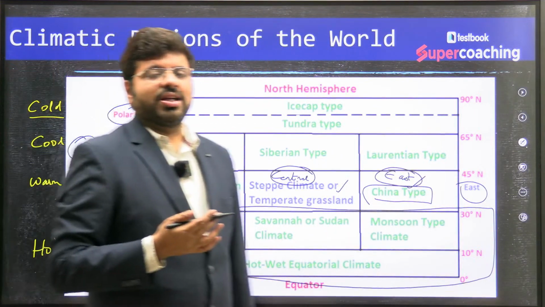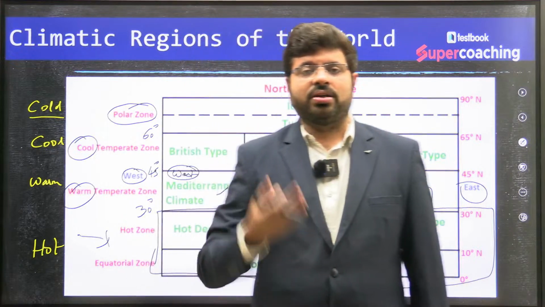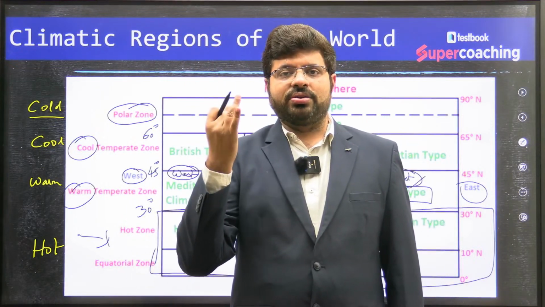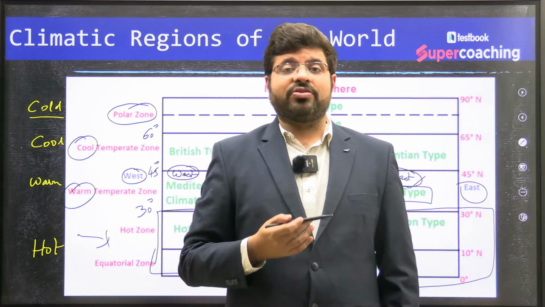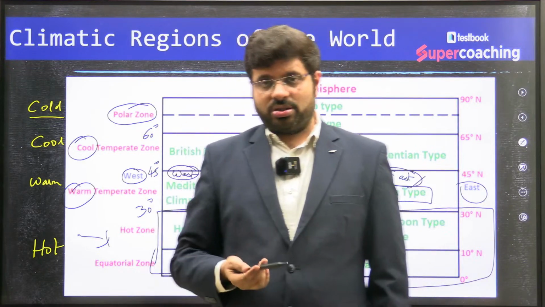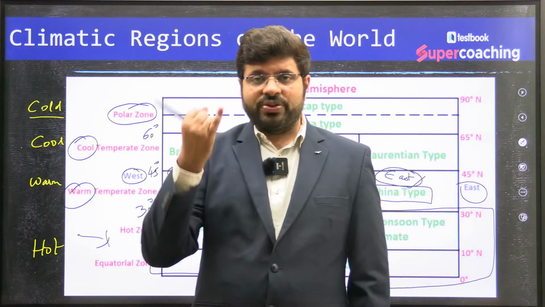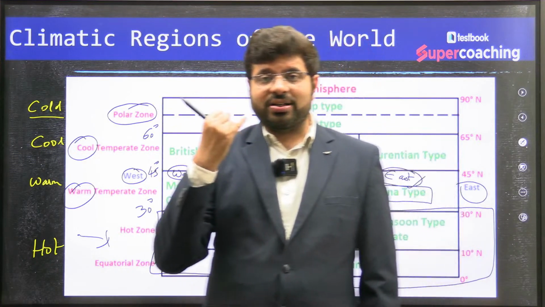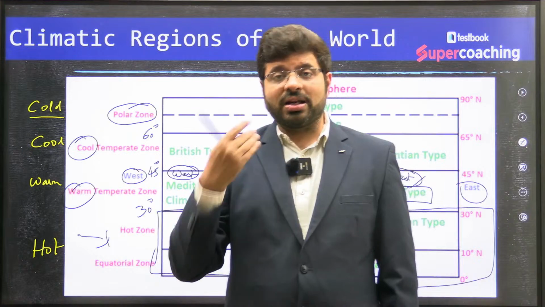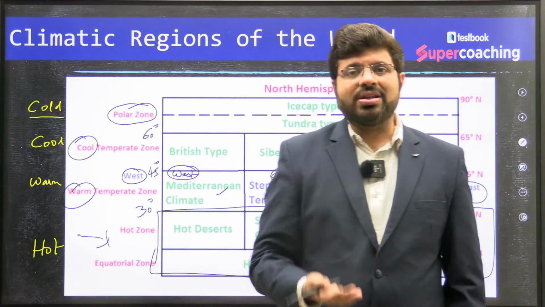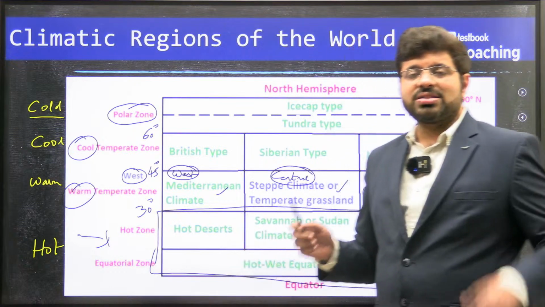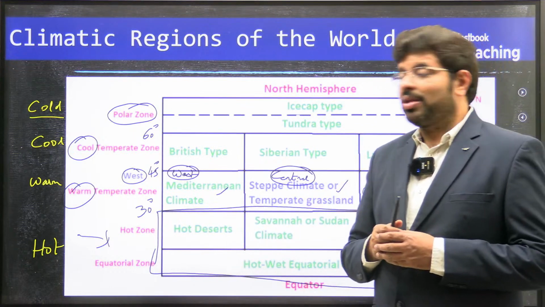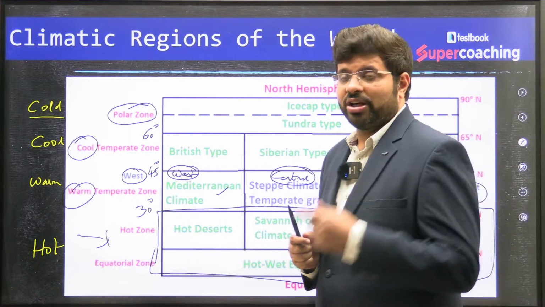We all have studied the factors which affect the climate or temperature of a region. When you talk about temperature, the first factor is latitude. The second factor is distance from the coast. Similarly for rainfall, another important factor is distance away from the coastline, which will determine your extent of rainfall.